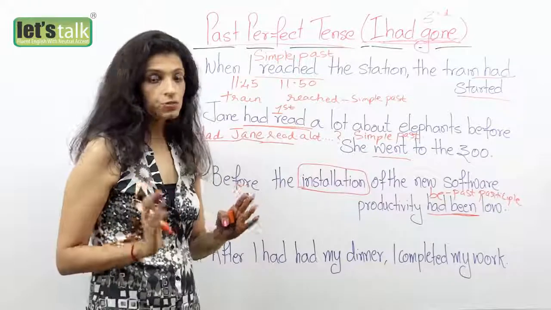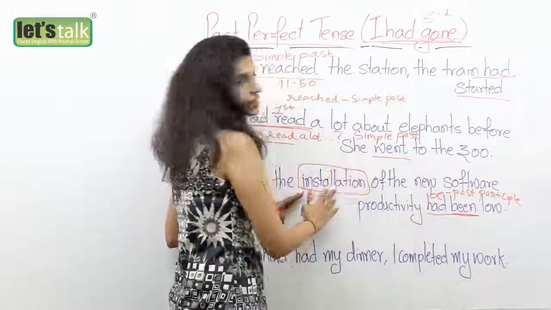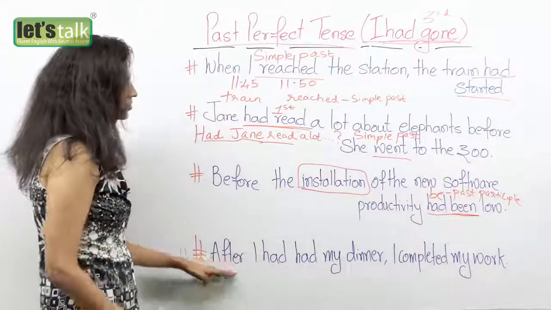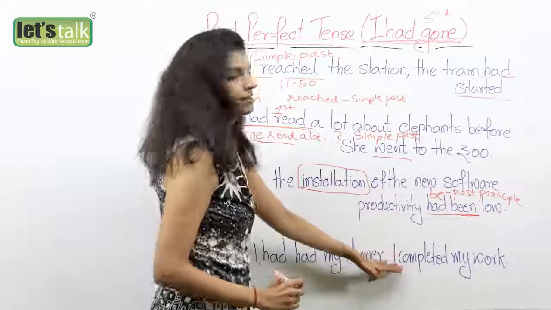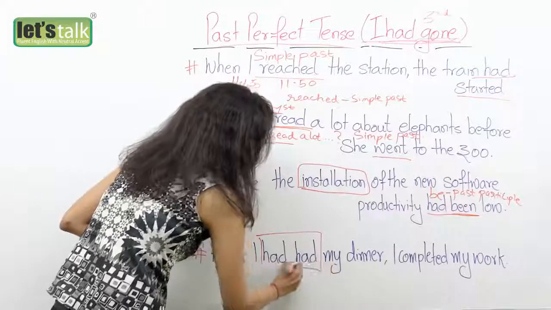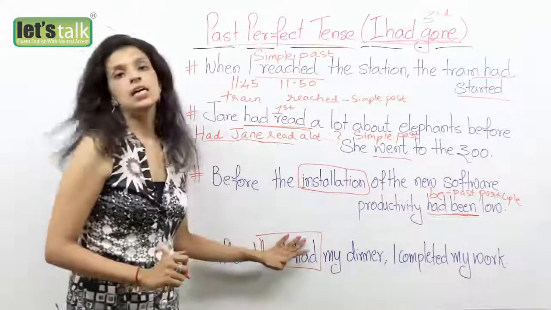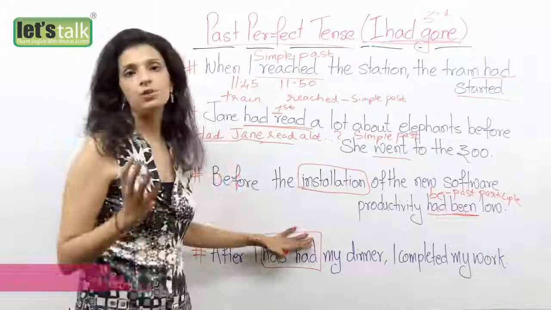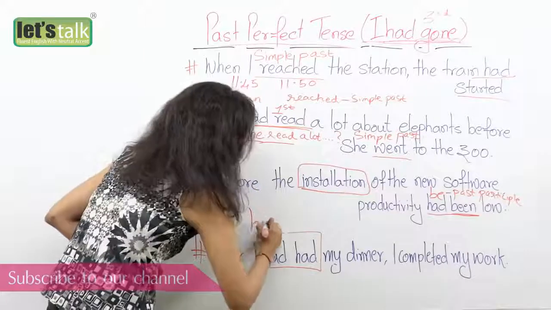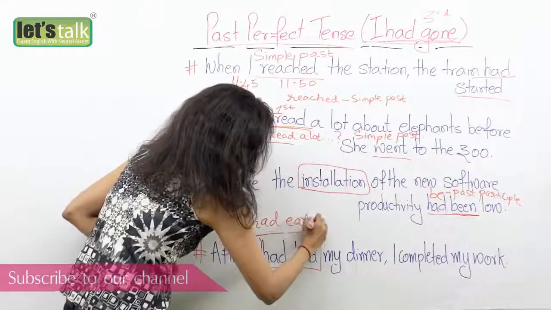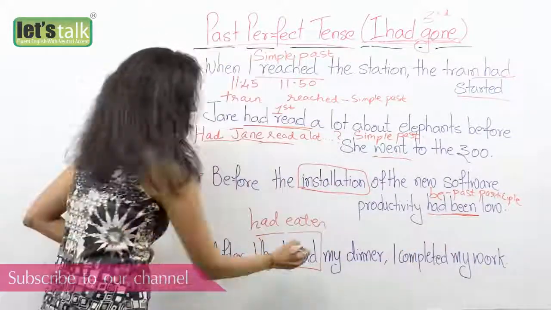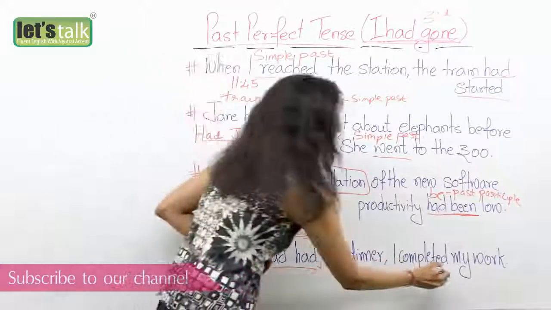Okay, so don't get confused. Here we are denoting this happened first, and then there was an installation that took place. Okay, in my next sentence, after I had had my dinner, I completed my work. Now, first of all, a lot of people get confused. How can had and had come together? Well, it can. It's very simple. Supposing I say, after I had eaten my dinner, I completed my work. That means first I ate and then I completed.